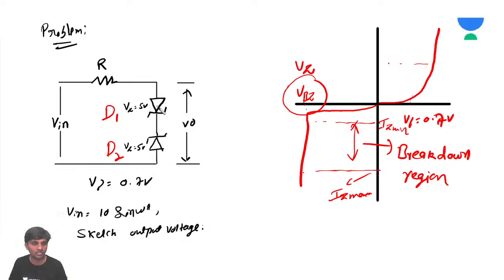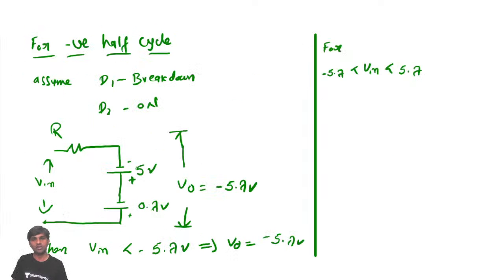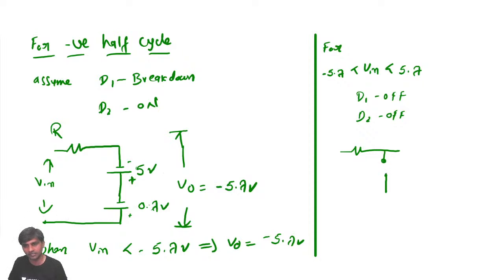So these two diodes are considered as open circuit. When both diodes are open circuited, what would be the output voltage? So D1 is off and D2 is also off. Both of them are open circuited. You can see here, this is open circuit, this is also open circuit.